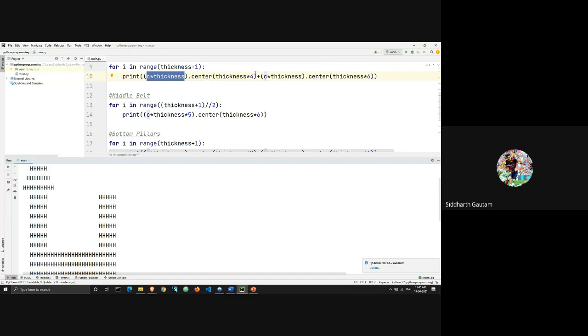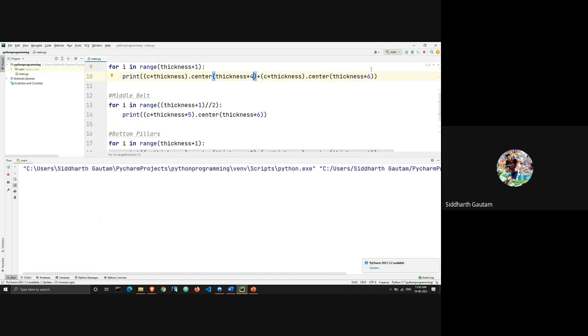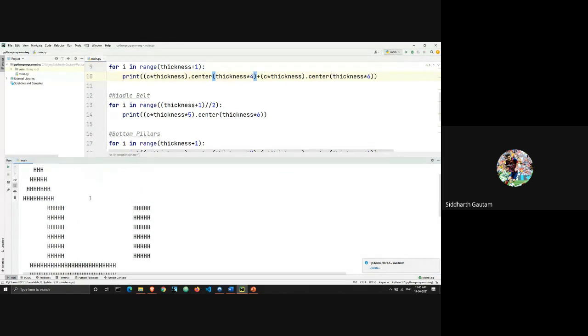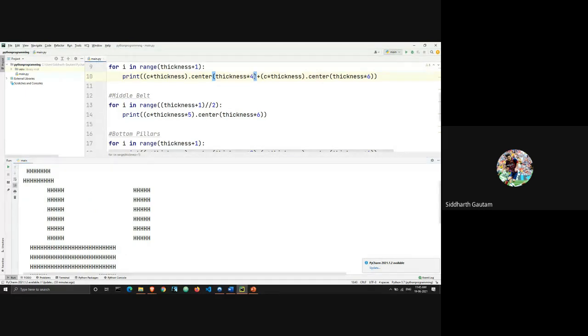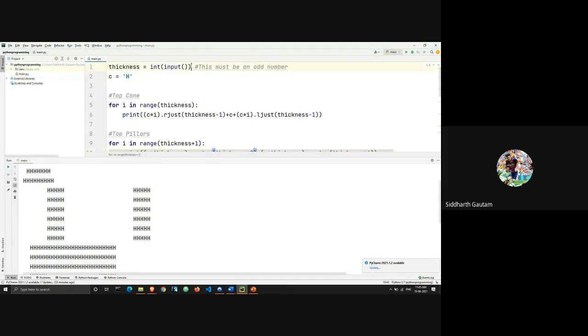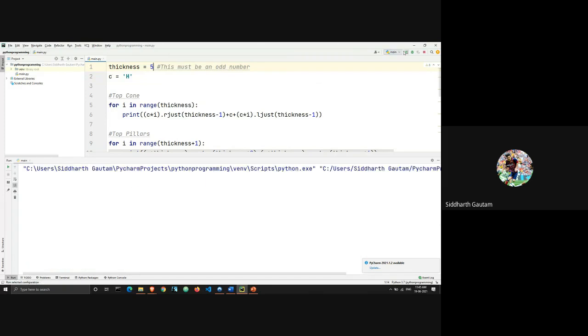Now let's see what was the value here earlier. It was 2, right? Let's see what happens if I change this value from 2 to 4. And I will enter 5 here again. And all right, so what happened here was that, let's go back to 2, and instead of taking an input, I will just enter 5 here. It will just make it faster for us.